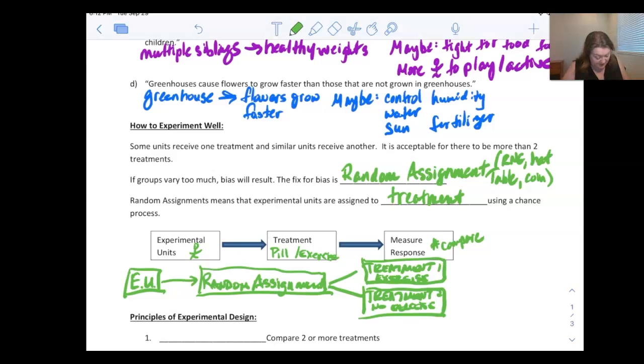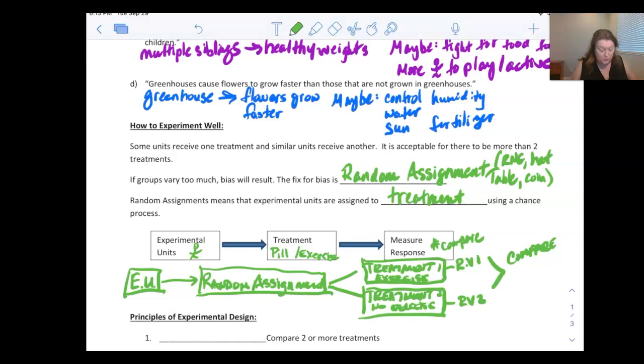Okay, and then after that, they're each going to have their own response variable, whatever their blood pressure is at the end, whatever their weight is at the end. So this is going to be response variable 1. This is going to be response variable 2. So we're going to get some kind of data to compare and to average for all the people who came out of treatment 1, the average of all the people who came out of treatment 2. And then the last step is we compare the results. And if there is a significant difference between them, then we say that that thing that we were testing, treatment where they were going into 2 different treatments, is the thing that's making the biggest difference.